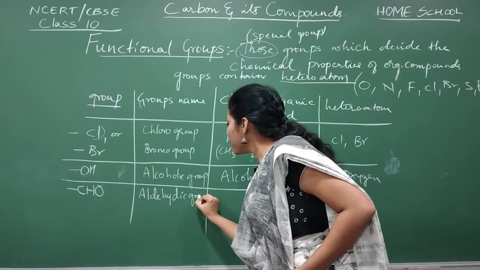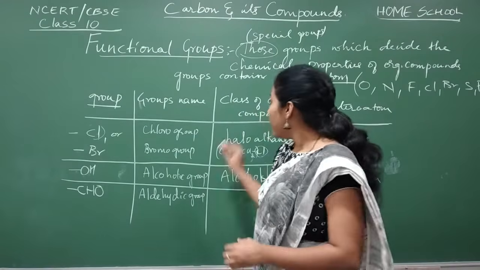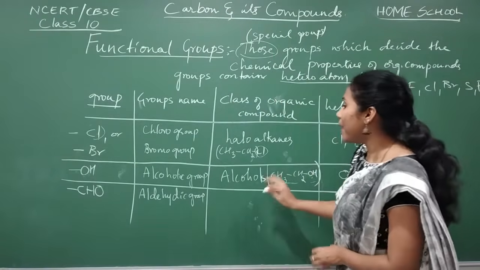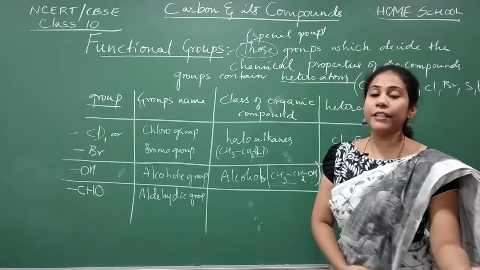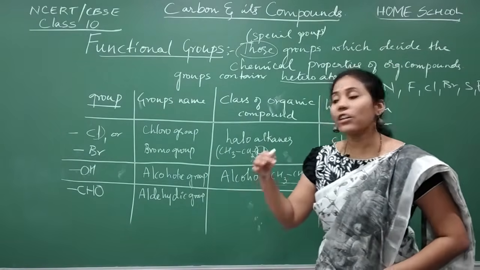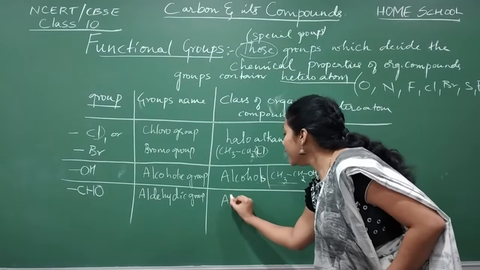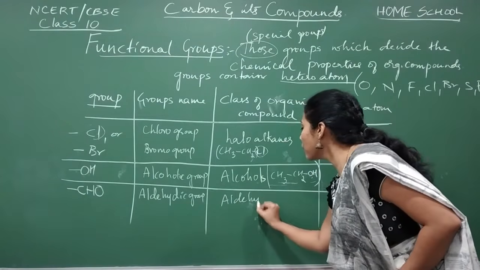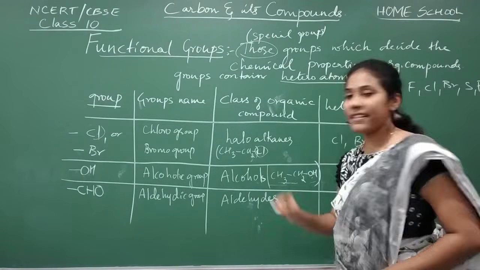If the organic compounds contain the aldehydic group, then those organic compounds are called aldehydes.